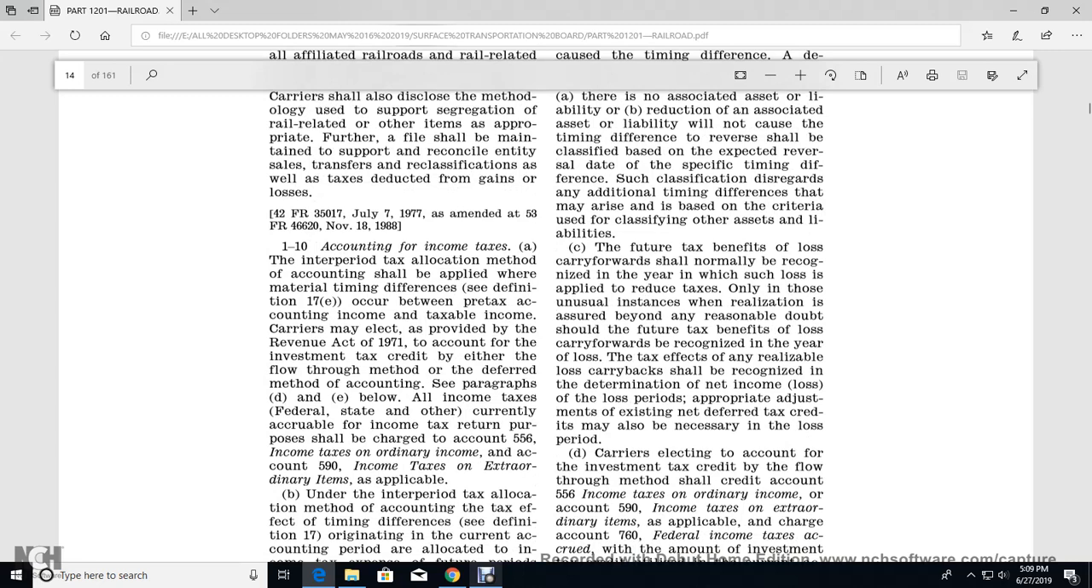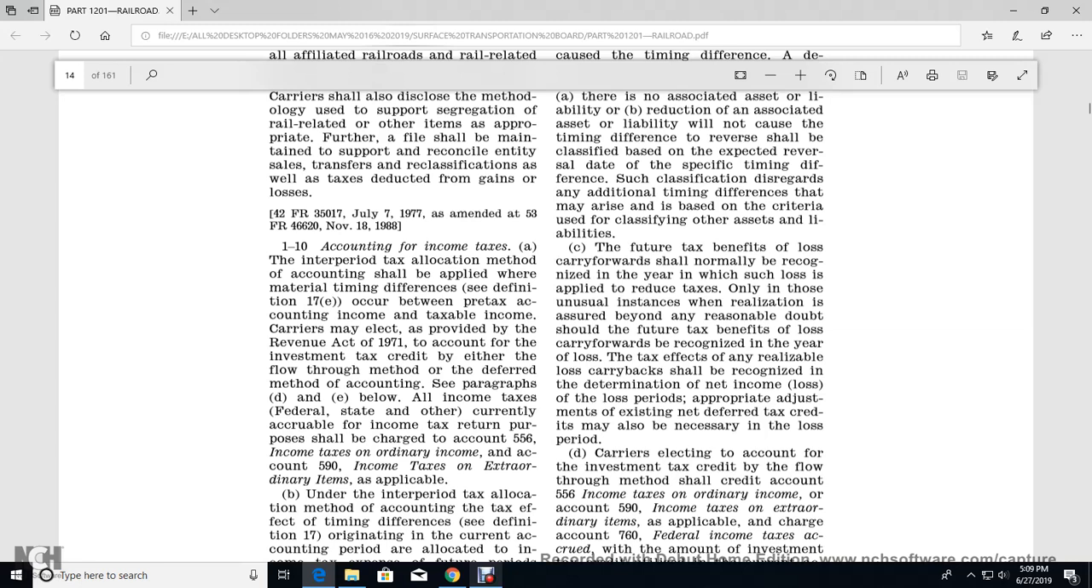Alright, 110, accounting for the income tax. A. Interperiod tax allocation for the account shall be applied with the material time difference for the definition 17 that occurs between the pre-tax accounting and the income tax. Carriers may elect to provide with the Revenue Act of 1970 the account for the investment tax credit by either the flow-through method or the deferred method of accounting. See paragraphs D and E below.